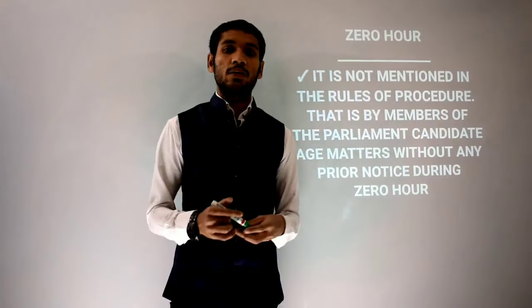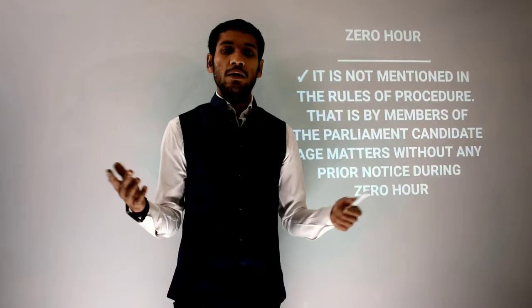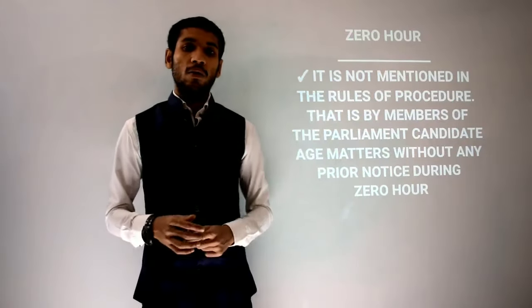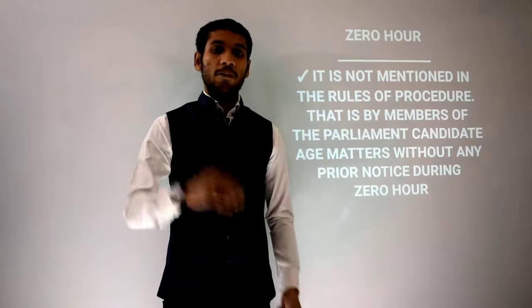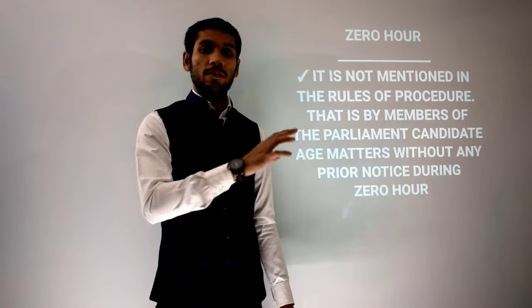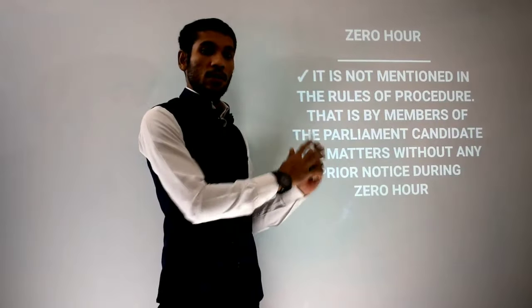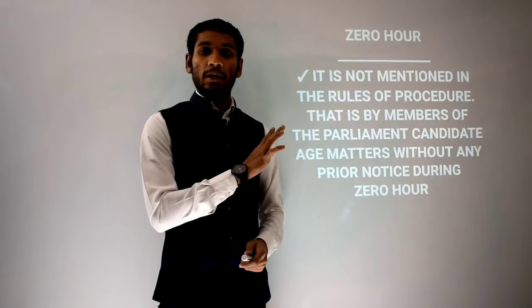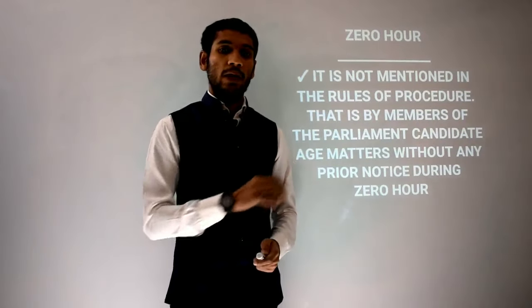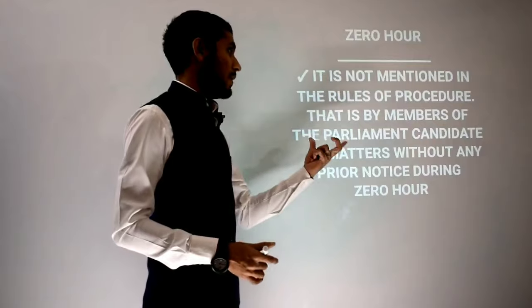You can ask any questions without giving any notice. You can just stand, take the permission of the Speaker or Chairman, and ask a question that belongs to a ministry of the ruling party. Fine, so I hope this is clear about zero hour.